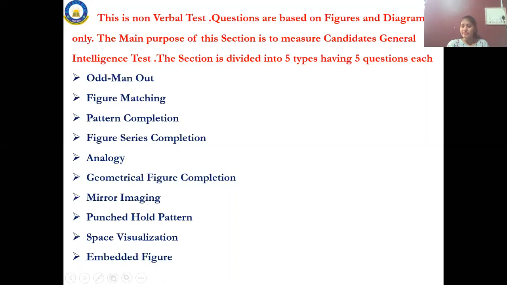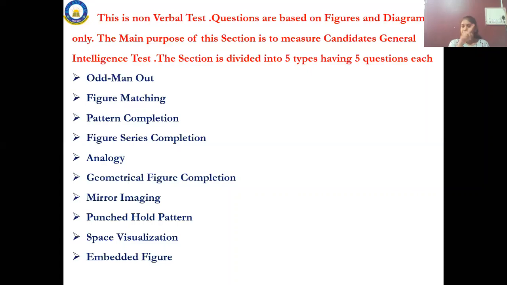Let me see who will answer first. You don't know? Where are the girls? Disha, where are you? Hidden figure. Disha, very good. You should answer first. It's not a Venn diagram. See, embedded figure is nothing but a hidden figure.